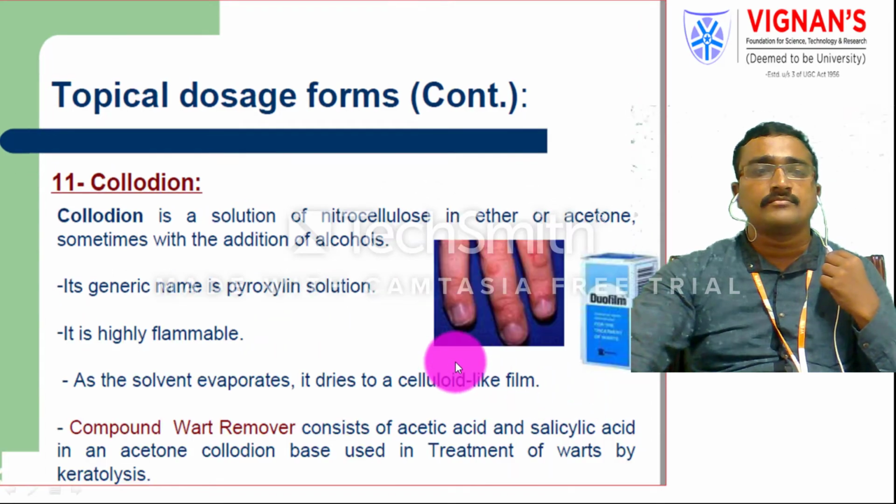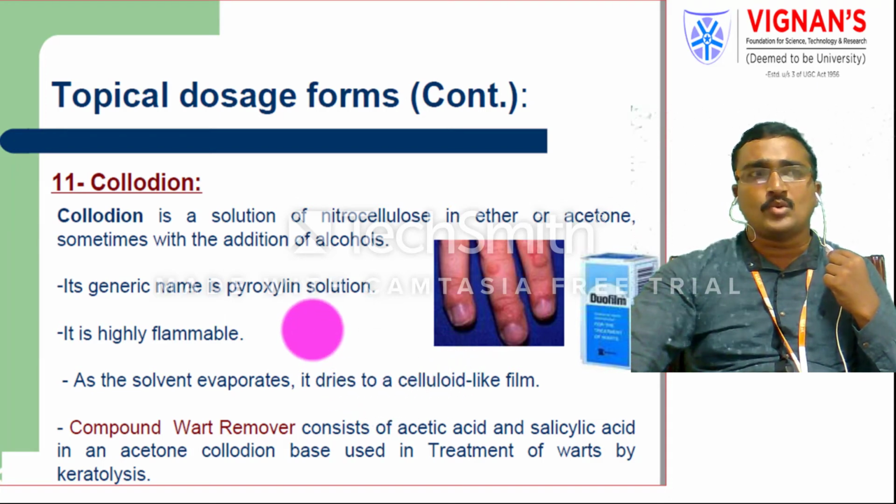So collodions are solutions of nitrocellulose in either acetone or sometimes with the addition of alcohols. The generic name is pyroxylin solution. It has a highly flammable nature. As the solvent evaporates, it dries into a cellulose-like film on the skin.